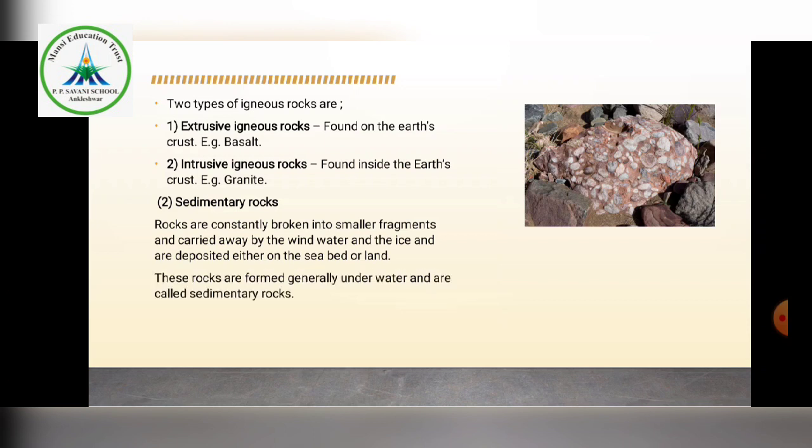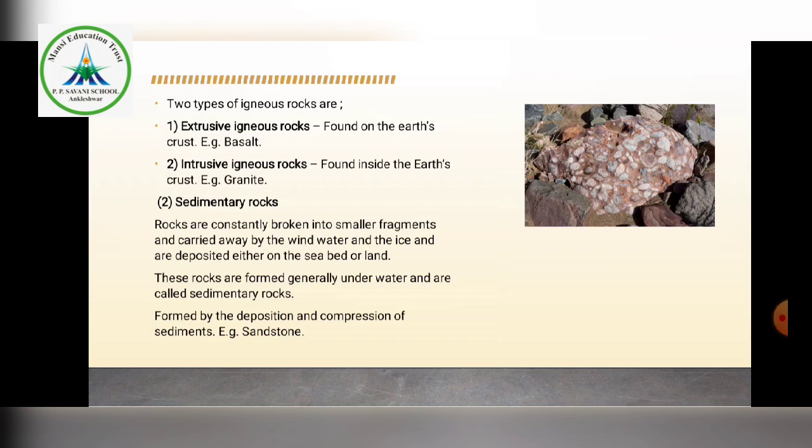These rocks are formed generally underwater and are called sedimentary rocks, formed by the deposition and compression of sediments.